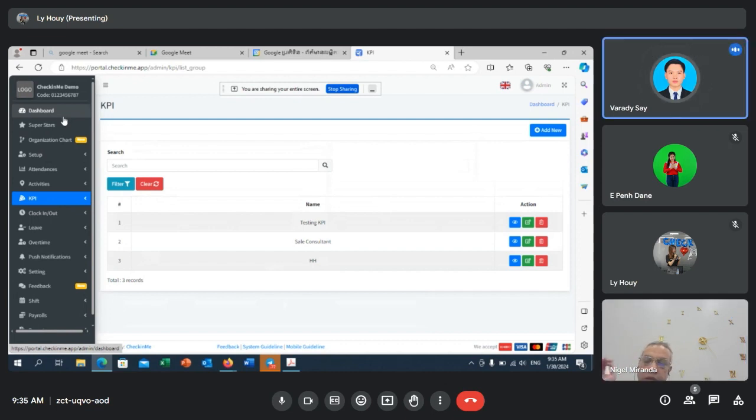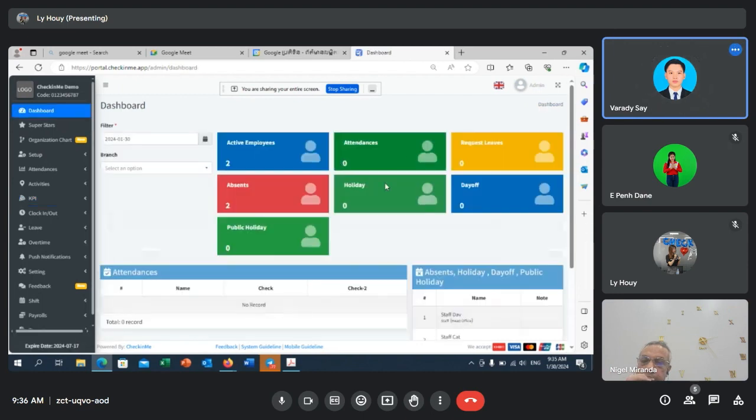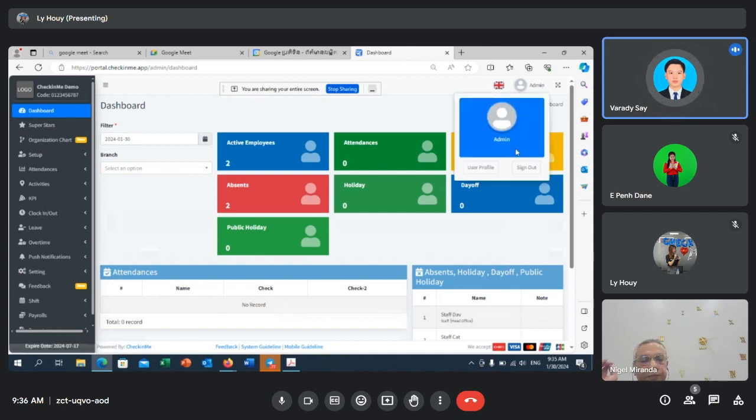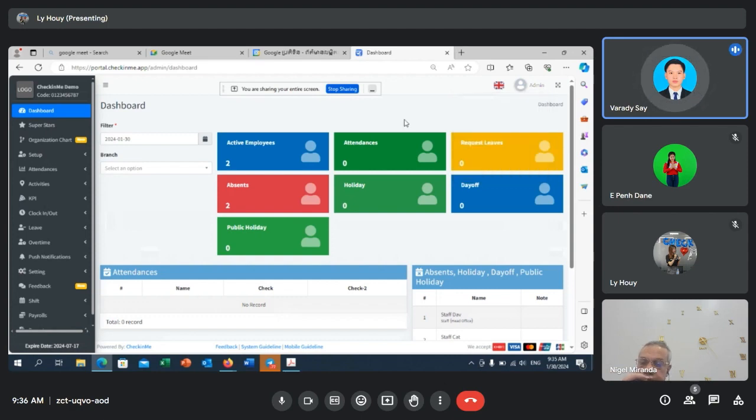For our system, when you confirm to use it, our team will create a user account for you, which you can see I'm using to log into the system. When I log in, the first function you'll see is called dashboard. In the dashboard here, you can see brief information about the employees on the system. Active employees refers to how many employees you have in your system.